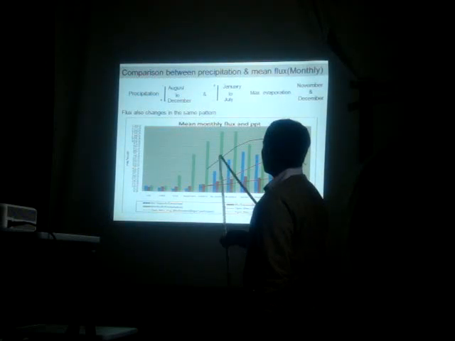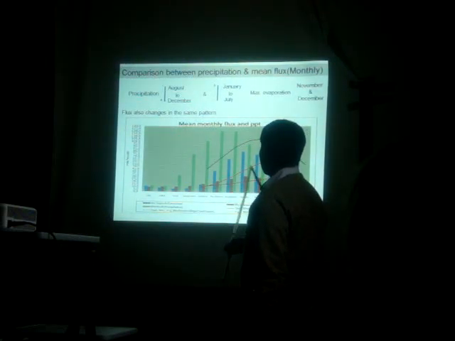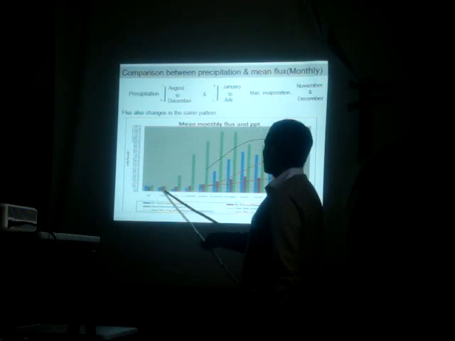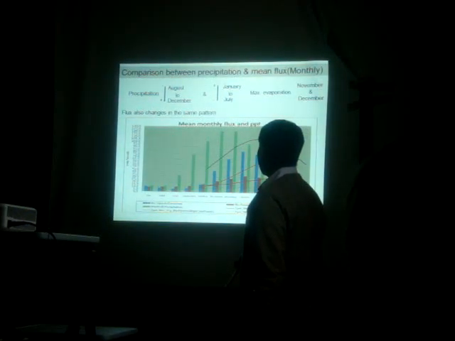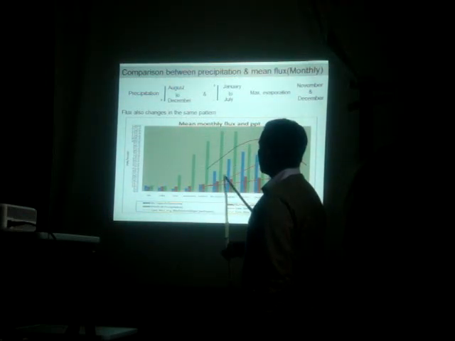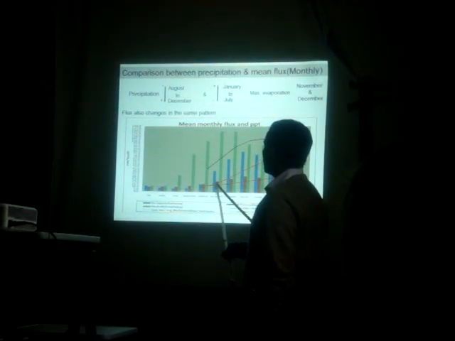With these precipitation changes, the flux of the two rivers also changes. Maximum in winter months, where precipitation is maximum, and minimum in the summer months. But here you can see precipitation is less than the flux of the two rivers. Here precipitation is more than the flux of the two rivers.